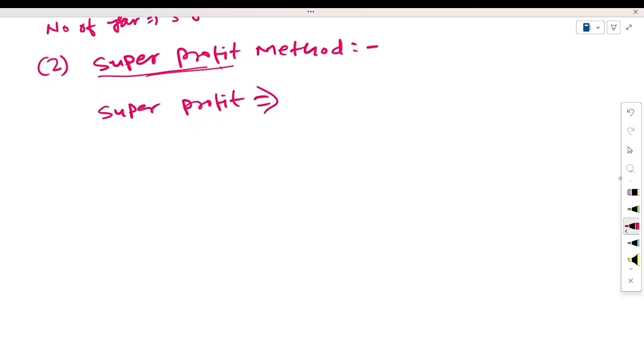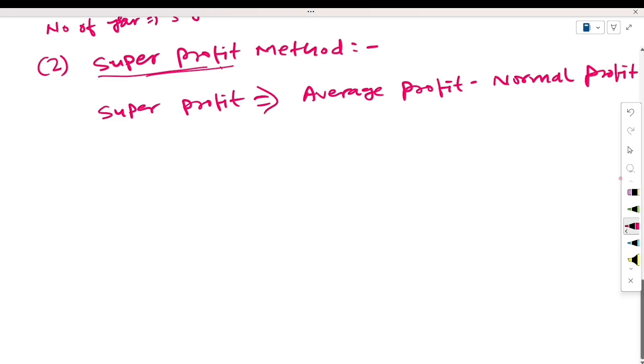For the calculation of the value of super profit, there is a formula: average profit minus normal profit. Average profit we have already discussed. Here, how will you calculate the value of normal profit?